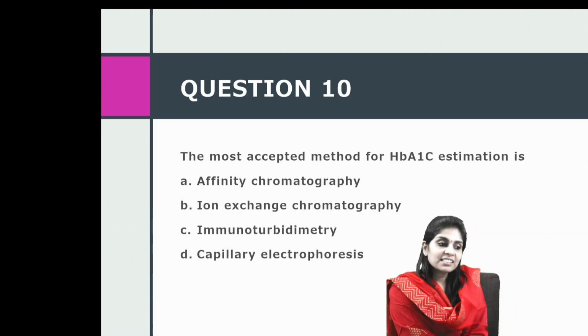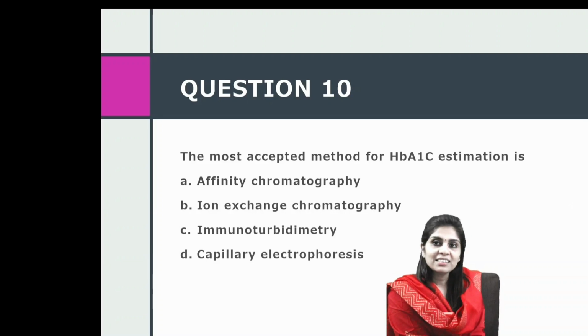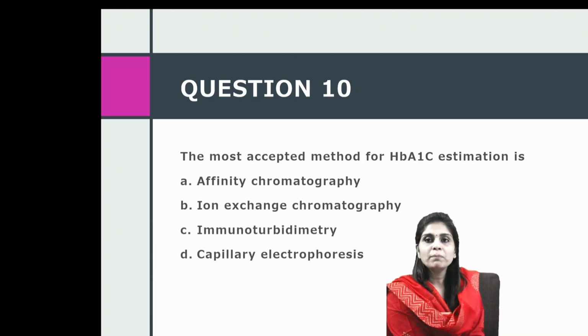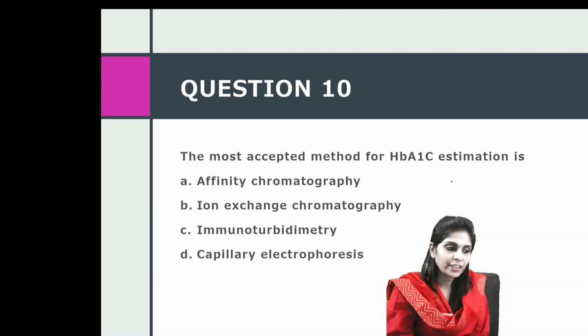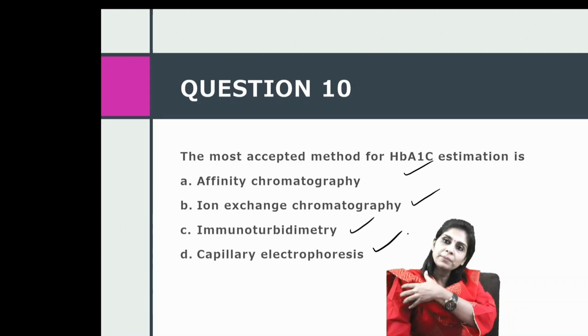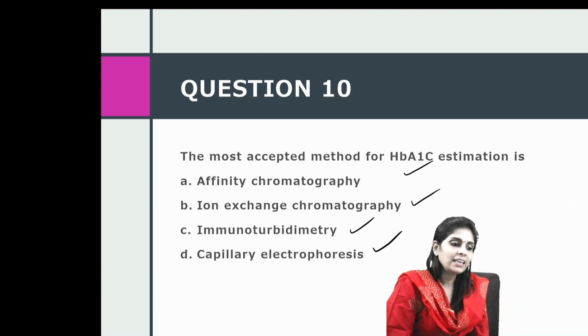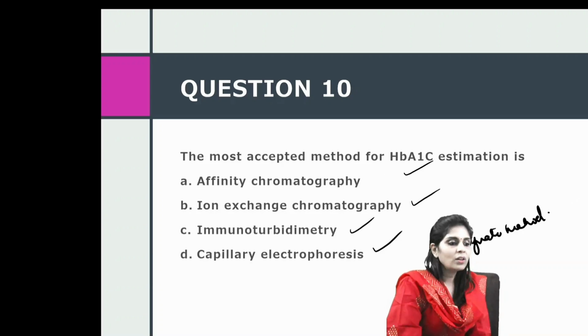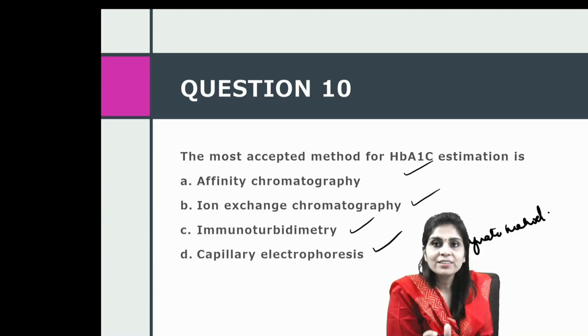So the most accepted method for HbA1c estimation is, this is a frequently asked question. HbA1c or glycated hemoglobin can be estimated by affinity chromatography. It can be estimated by ion exchange chromatography, immunoturbidimetry, capillary electrophoresis, and even by enzymatic method. Okay, so all these 5 methods are available in the market currently.